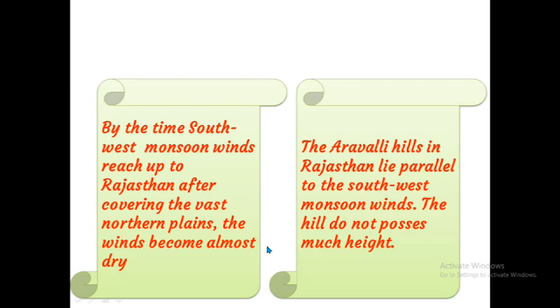That is why Rajasthan, adjoining parts of Gujarat, Haryana and Punjab, the interior of the Deccan and the eastern part of the Sahyadri receive less than 60 centimeters of rainfall. Which places receive more than 400 centimeters of rainfall? The western coast and northeastern part of our country.